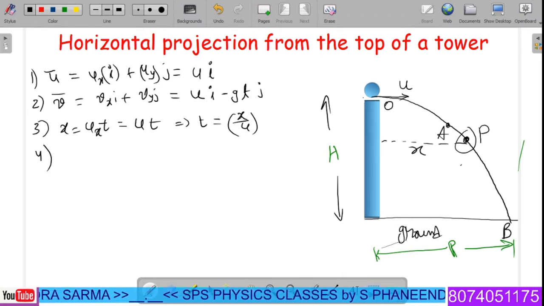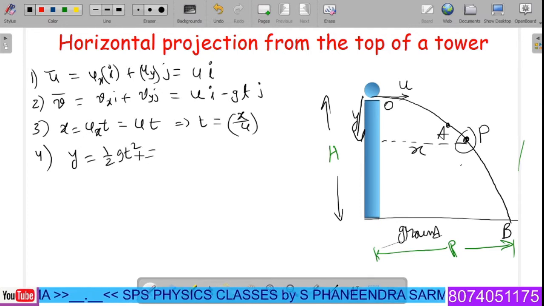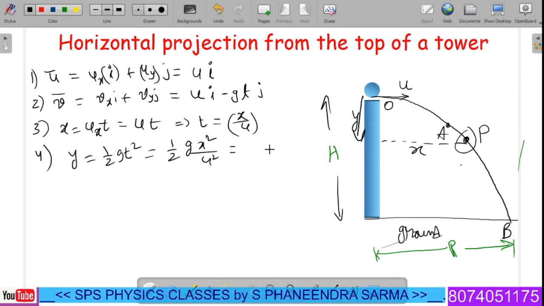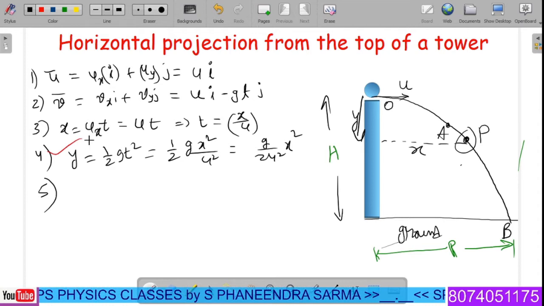And in the vertical direction, it has some displacement y also. Therefore, vertical displacement y is equal to uy t plus half g t square. Since uy is 0, y equals half g t square, where t is x by u. Upon substituting, we get y equals 1 by 2 into g into x square by u square, which is g by 2u square of x square. This equation is in the form of a parabola only.